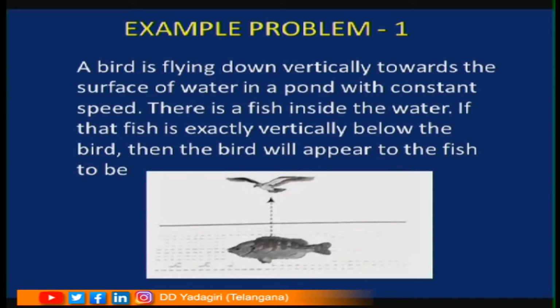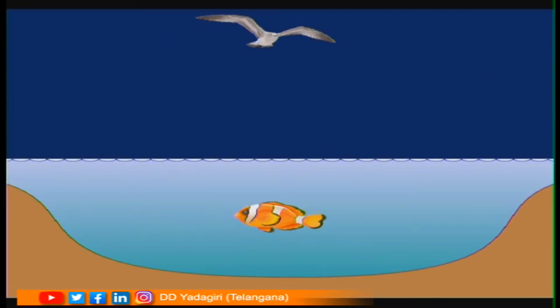See the children, here a bird is exactly above the fish. So, how is the bird going to appear to the fish? You can see a bird and fish here. The bird is coming toward the fish. In the problem we have to find how the bird is going to appear to the fish.